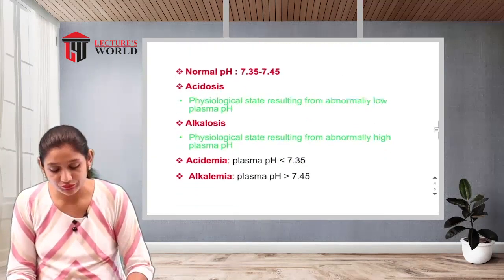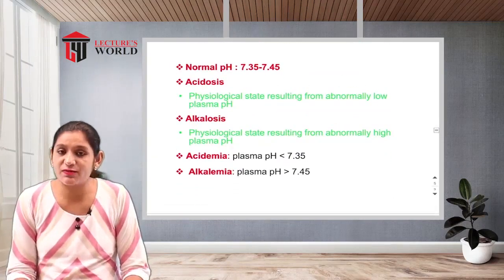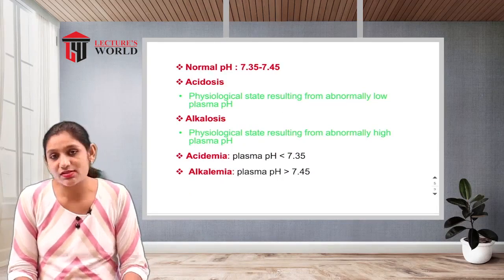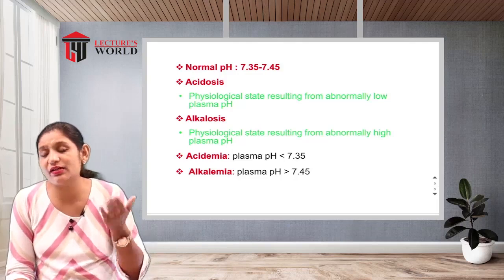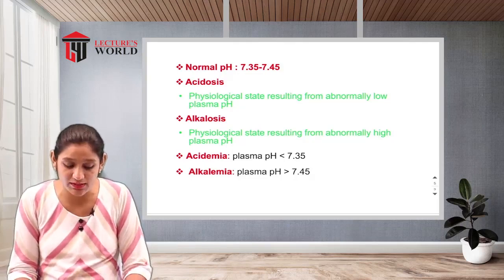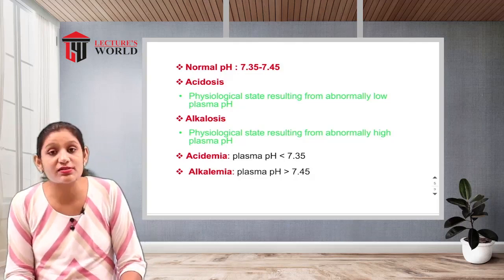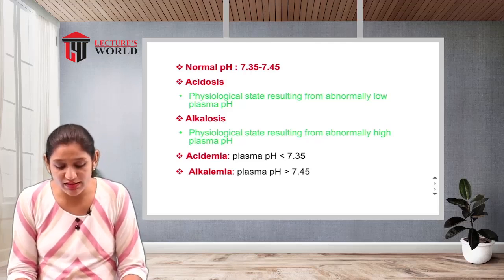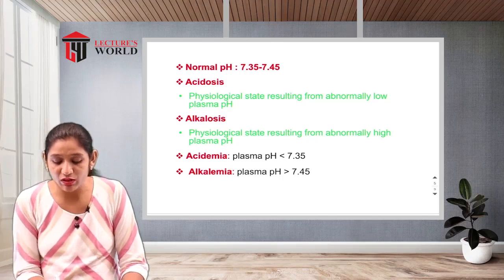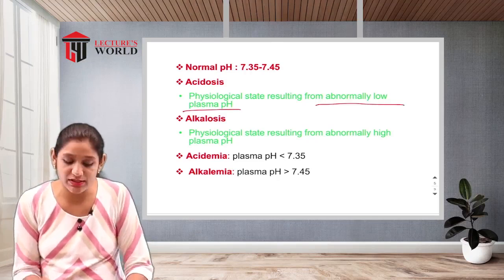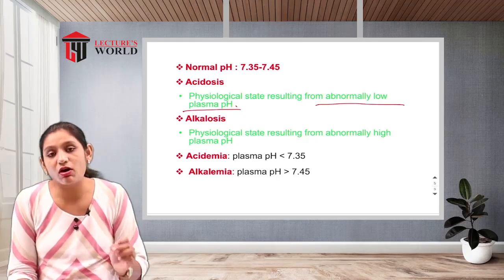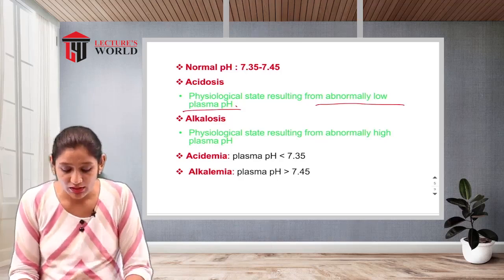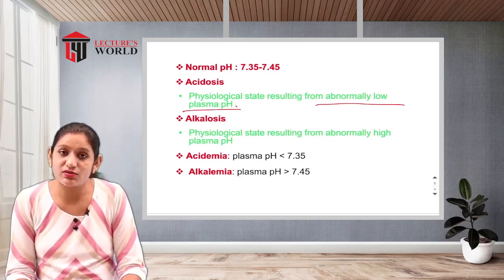Next one. The normal pH is 7.35 to 7.45. We have already studied this in the introduction slide of acid base balance. What is called acidosis? This is important for your 1 mark question. The physiological state resulting from abnormally low plasma pH, that is, when the plasma pH falls lower than the normal level, this is called acidosis.